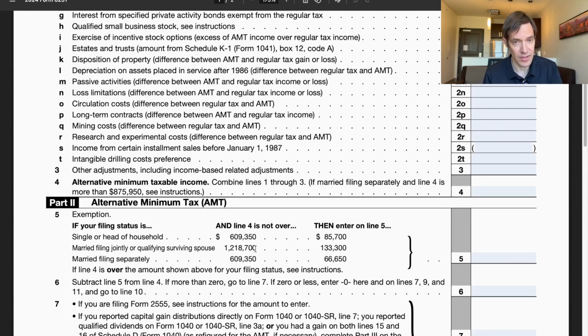But then in 2026, what they did was they said, okay, calculate the 2026 threshold as if the 2025 threshold was $1 million. And if you're assuming like 3% inflation, for example, the new threshold in 2026 will be like $1,030,000. So what you can already see is we're going to be phasing out this exemption earlier, okay? Which means more people are going to get hit with AMT.